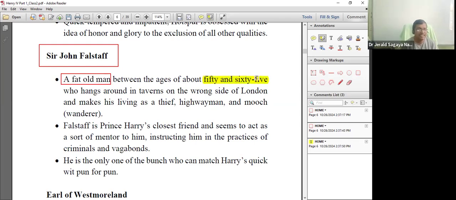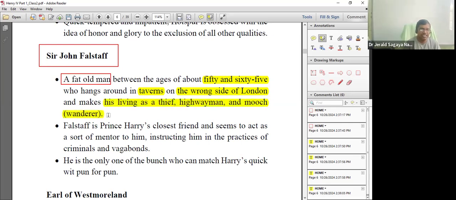He is found all the time in taverns on the wrong side of London. And he is making his living as a thief, highwayman, and a wanderer. That is his area, highway thug life. And we find that he becomes a very close companion to Prince Harry.